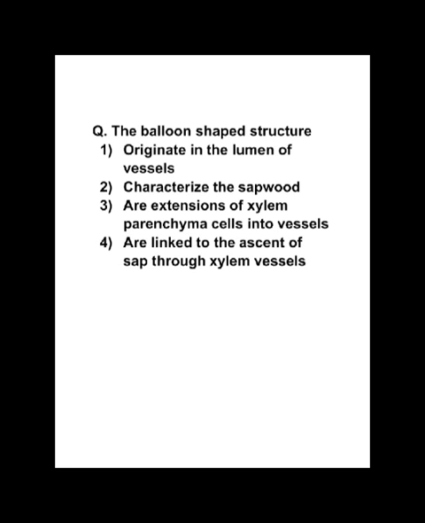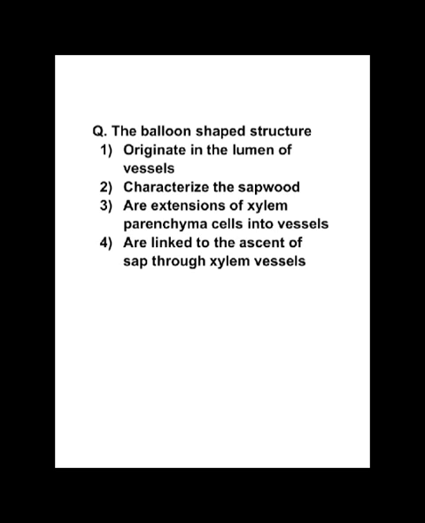Next important question: the balloon shaped structure, which is also known as tylosis. Options are: originate in the lumen of vessels; characterize the heart wood; option 3, are extensions of xylem parenchyma cells into vessels; option 4, are linked to the ascent of sap through xylem vessels.